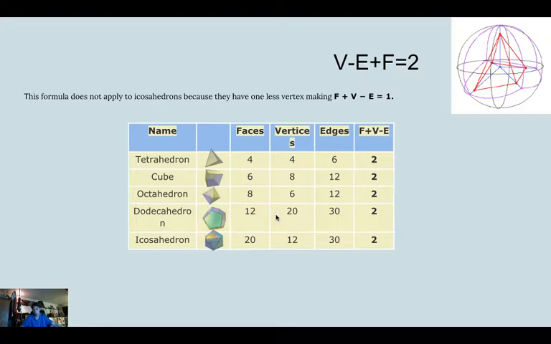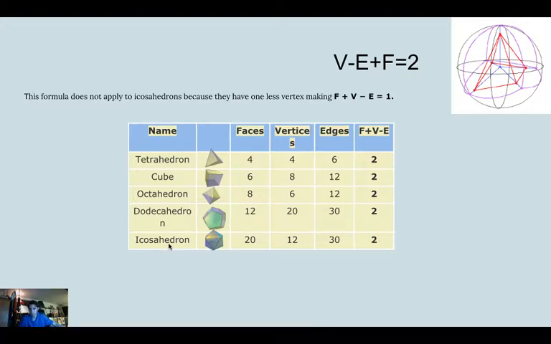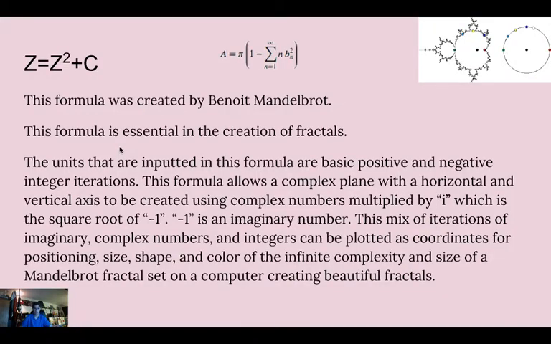Octahedron, dodecahedron, the answer is all 2 for these. Icosahedron, 2. That doesn't seem right, because it wouldn't be 2. I don't know why it says 2 there, but it should be 1. Icosahedrons have one less vertex, so it would be 1.